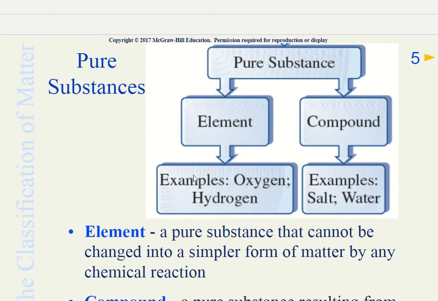Examples of elements are oxygen gas and hydrogen gas. Oxygen gas is one of a kind. Hydrogen gas is one of a kind. There is either hydrogen or nothing. There is oxygen or nothing. It's by itself. On the other hand, a compound is also a pure substance. Examples of compounds are salt and water.